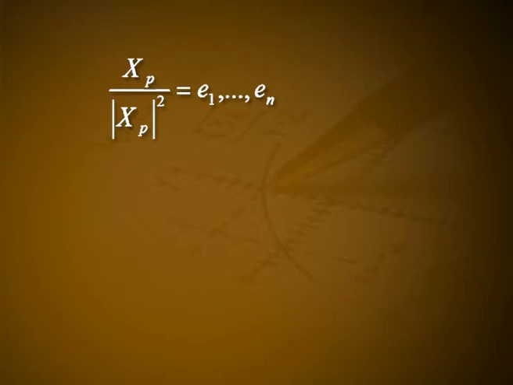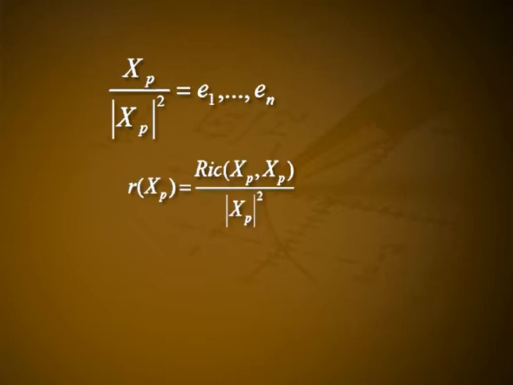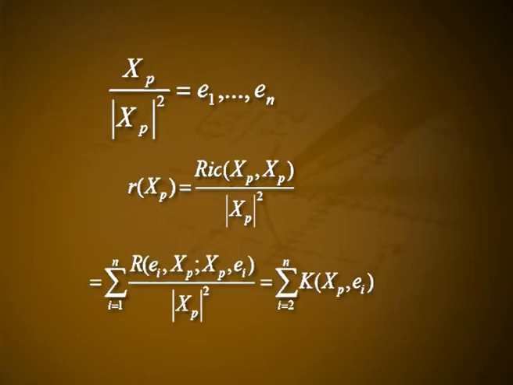We can express the Ricci curvature as follows: R of xp is equal to Ric of xp by norm xp squared, which is equal to summation i equal to 1 to n R of ei, xp, xp, ei by norm xp squared, which is equal to summation i equal to 2 to n k of xp, ei. The meaning of this formula is that the Ricci curvature in the direction xp is the sum of the sectional curvatures in the directions of the planes spanned by the vectors xp and ei, where ei runs over an orthonormal basis of the orthogonal complement of xp in TpM. It is a nice geometrical corollary that this sum is independent of the choice of the orthogonal basis.